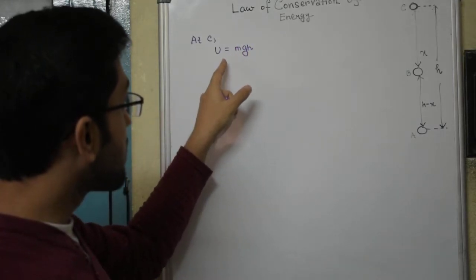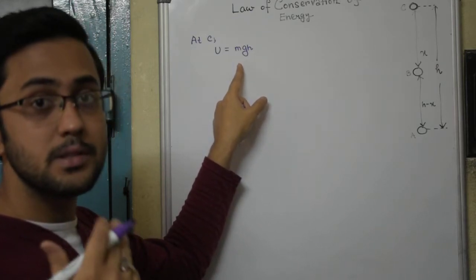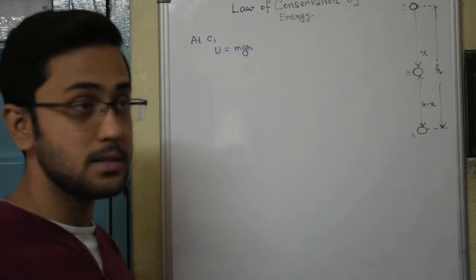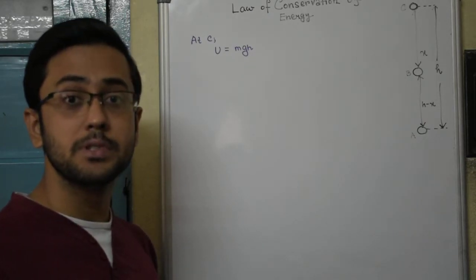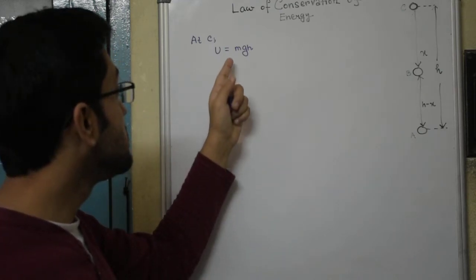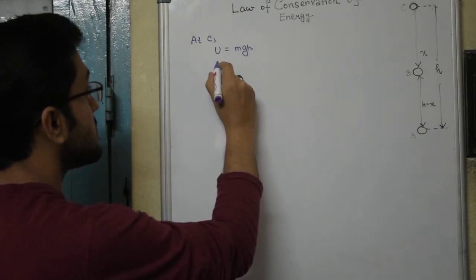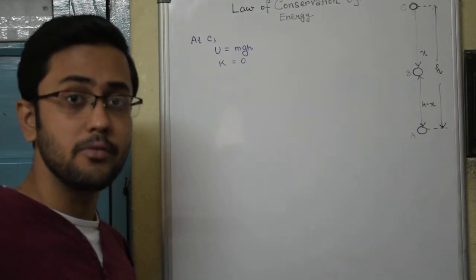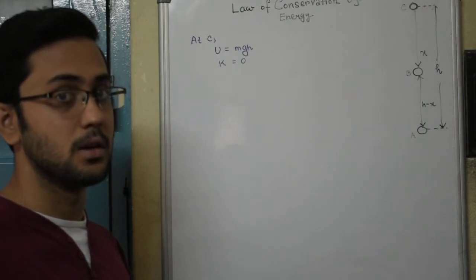It has got a gravitational potential energy mgh. mg represents the weight of the ball and h is how much above the ground level the ball is placed. And we discussed that the potential energy a body possesses by virtue of its position is its gravitational potential energy. So this is the gravitational potential energy of the ball at the point C, and the kinetic energy is equal to 0, because kinetic energy is half mv squared, and here the ball is just released from rest, so it has got no velocity.